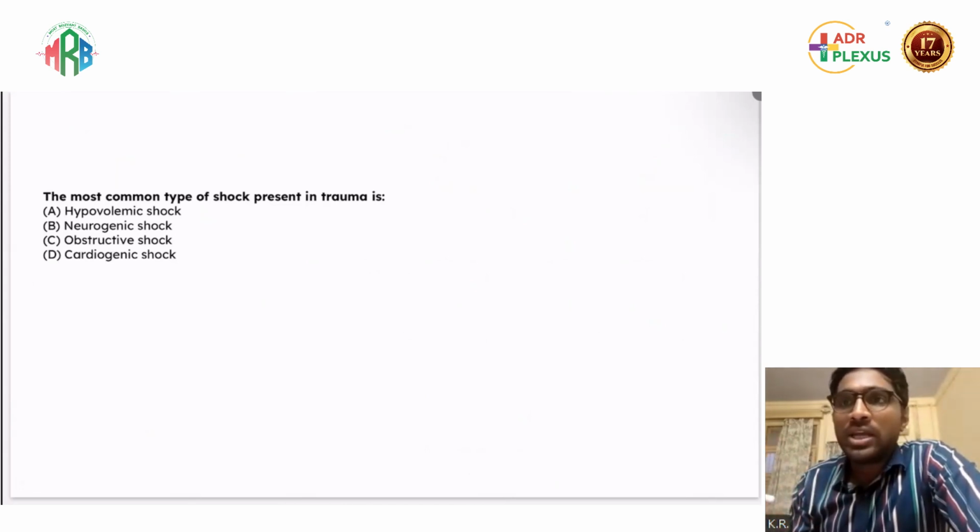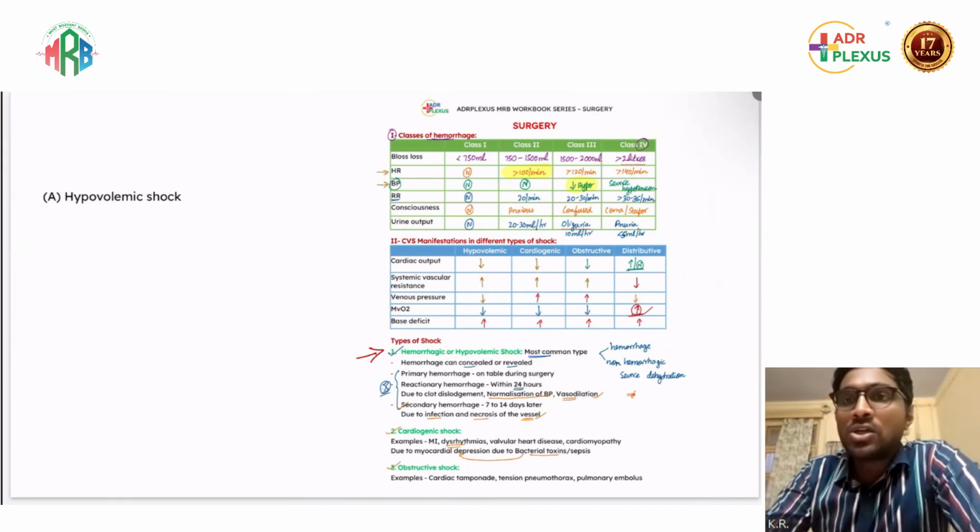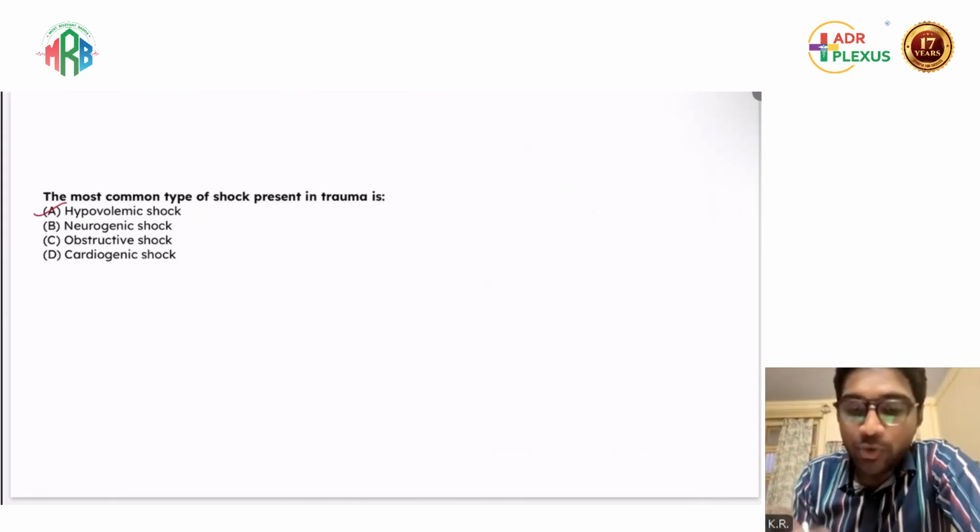Next, the most common type of shock present in trauma. This we have discussed very clearly in the first page of our MRB workbook session. This is directly taken from here. The most common type of shock is always hemorrhagic or hypovolemic shock. So the answer is a direct one: it is hypovolemic shock.